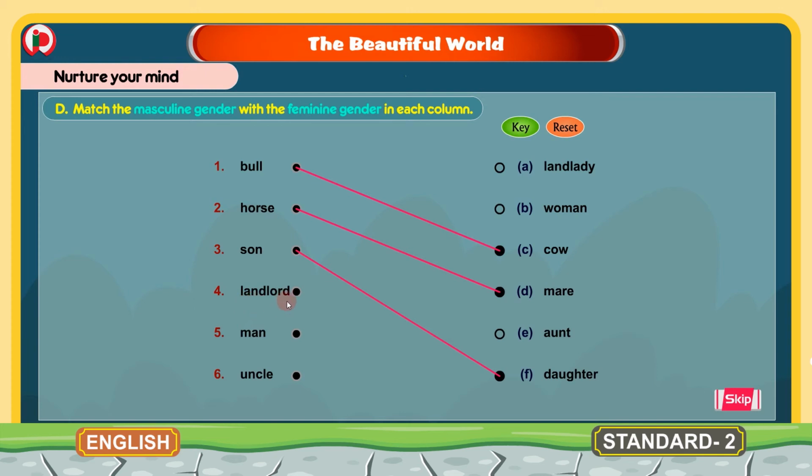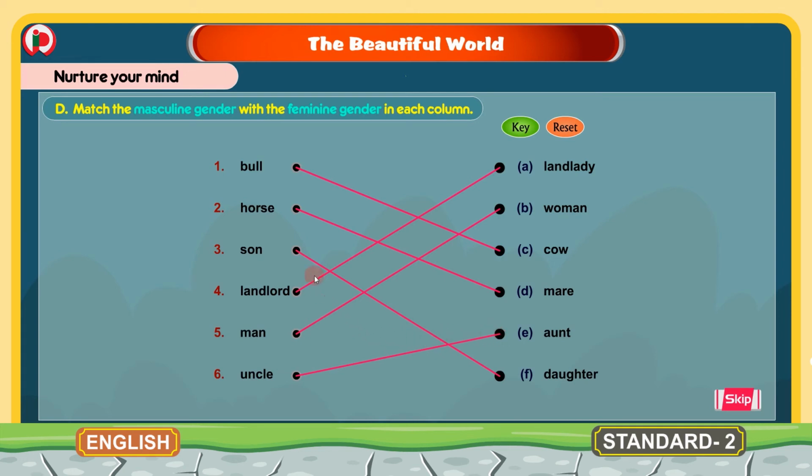4. Landlord. Feminine gender for landlord is landlady. We will match landlord with landlady. 5. Man. The feminine gender for man is woman. Man, woman. We will match man with woman. 6. Uncle. The feminine gender for uncle is aunt. We will match uncle with aunt.